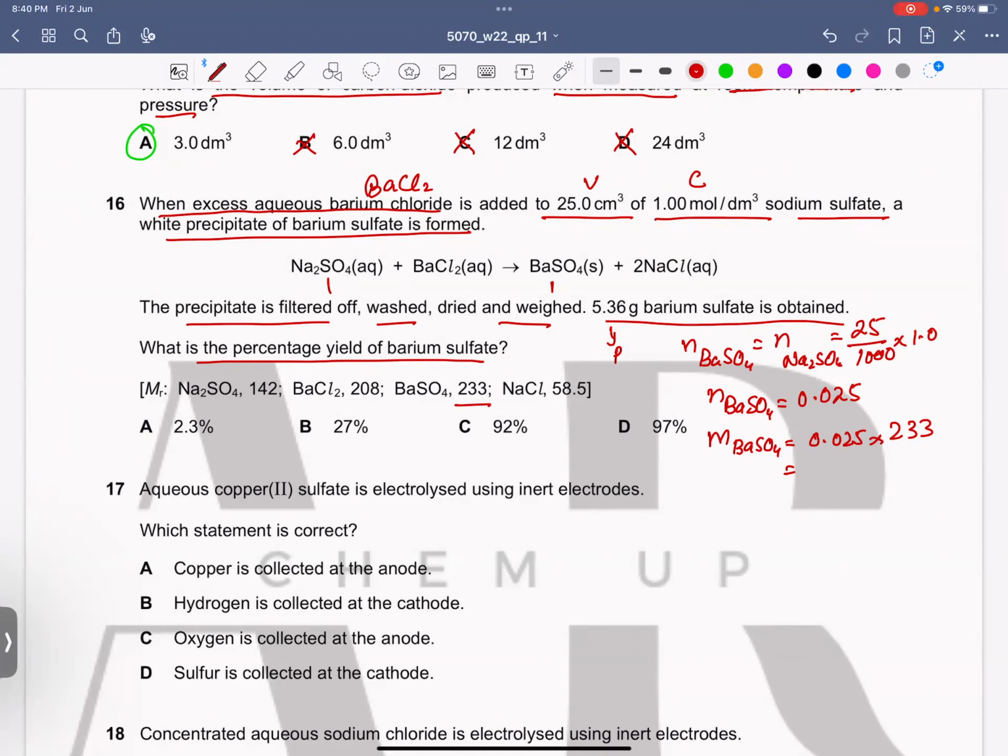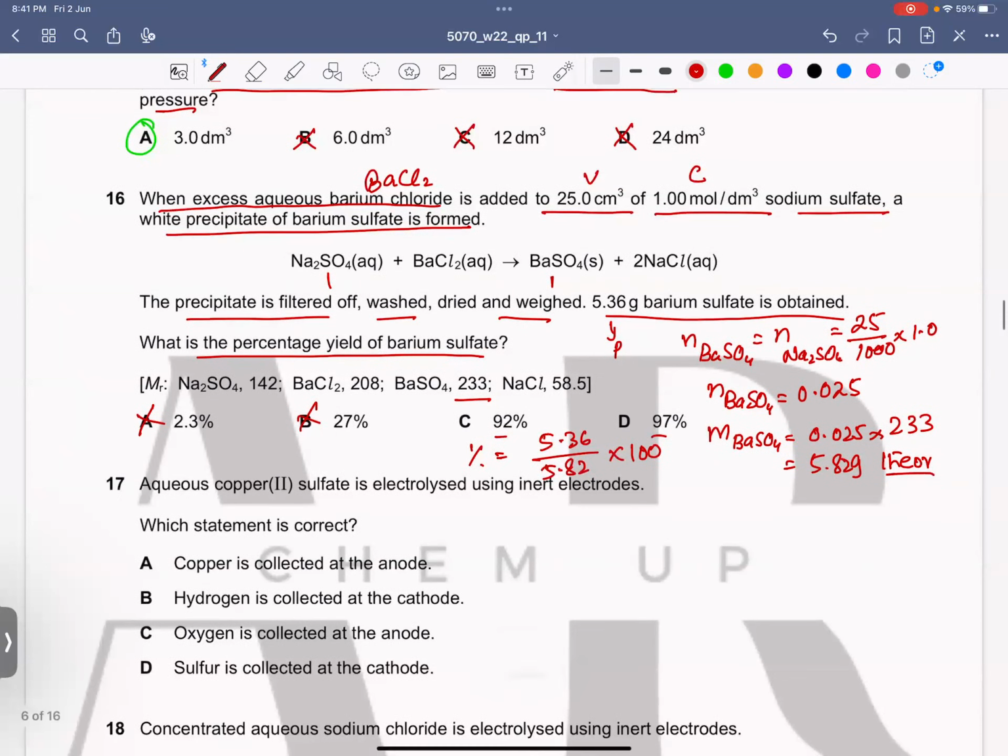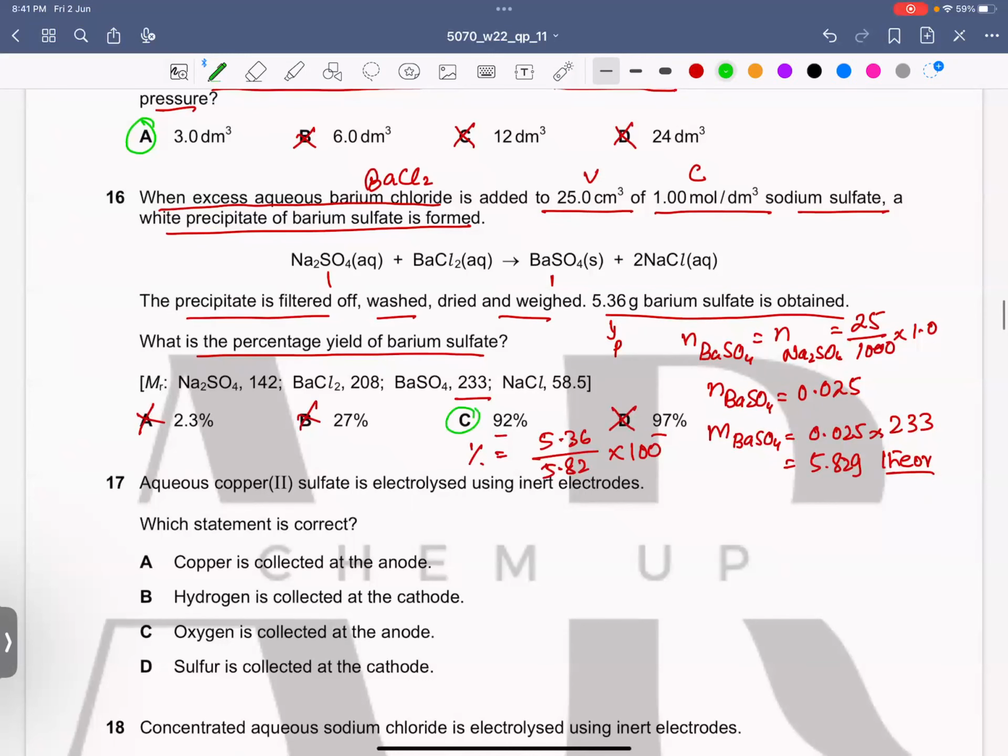5.82. 5.8. So this is the theoretical value. So to find the percentage, 5.36 over 5.82 into 100. So it cannot be A and B, obviously, because the difference is very small. So it can be either 92 or 97. 92. Okay, so D goes wrong and C is the correct answer. It means we are getting 92% over here.